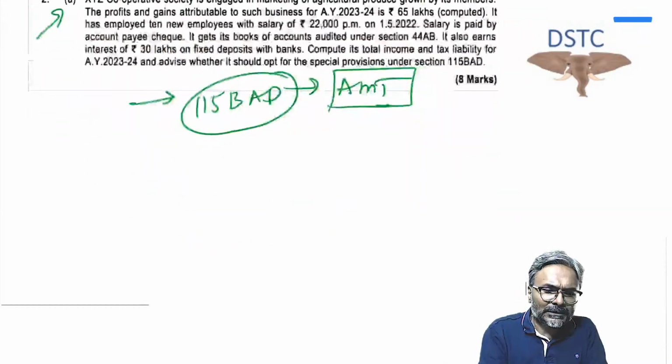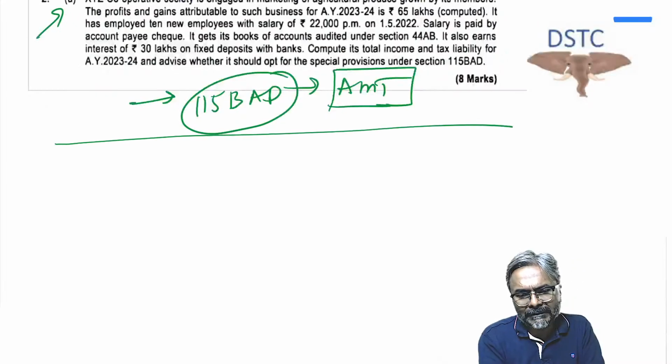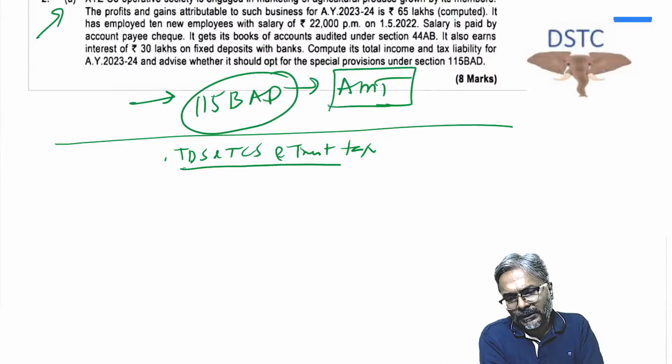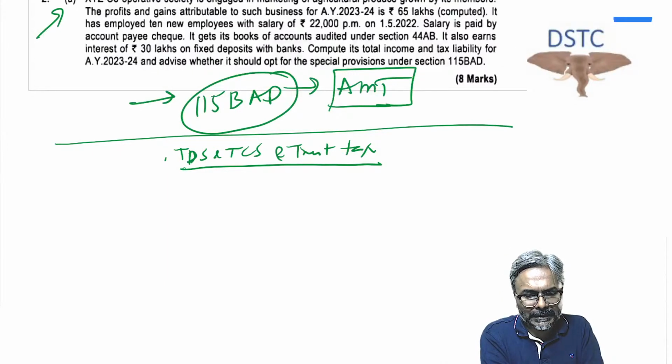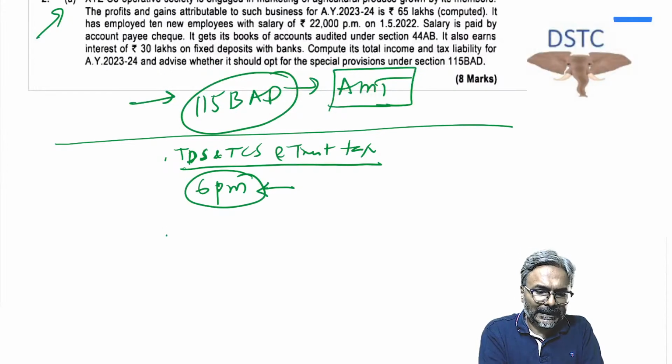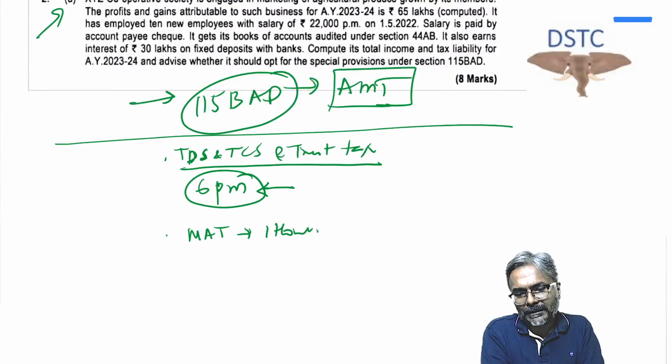Okay. After this, students, what now? I'm going to meet you in the evening. Now, students, herein we'll meet for TDS and TCS and the trust taxation. These are the two particular things which you are going to meet up primarily in the evening. Evening time, students, would be at 6 p.m. We are going to meet, and at night we are going to meet, students, for math. 1 hour I'm going to do with you math.